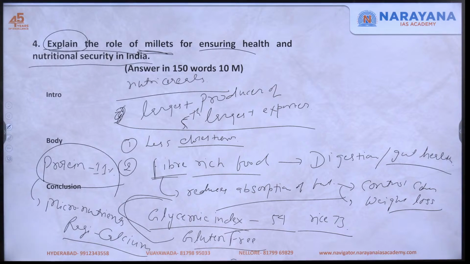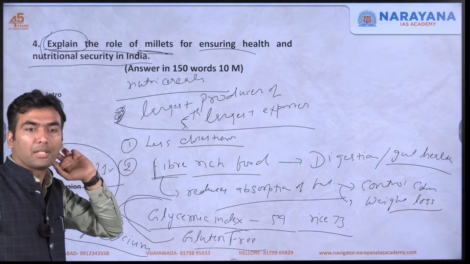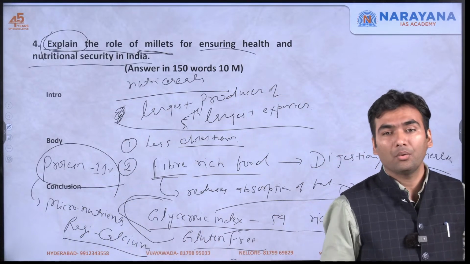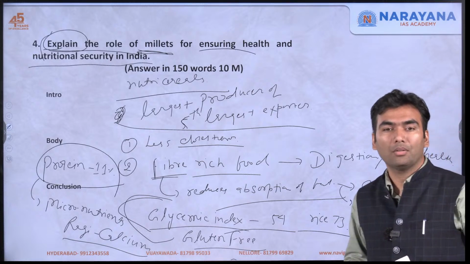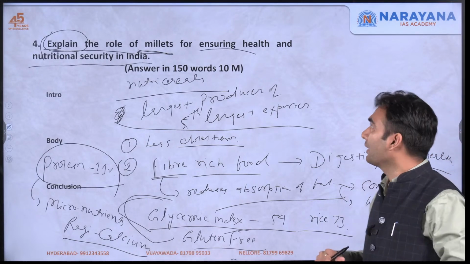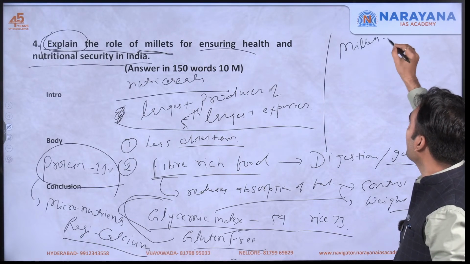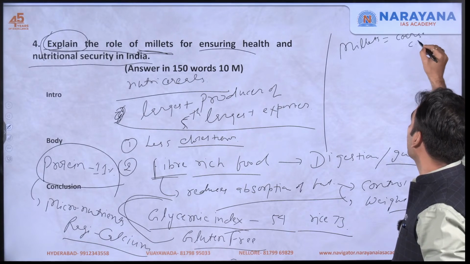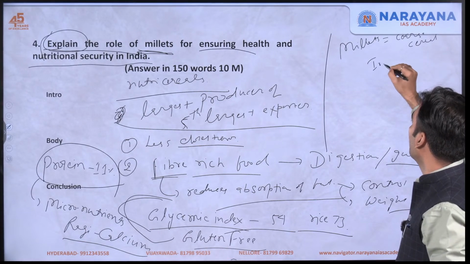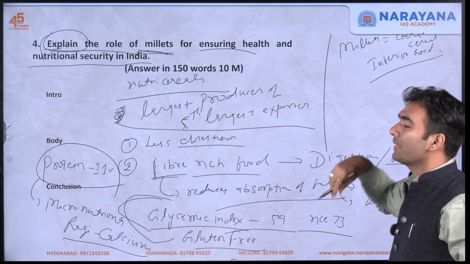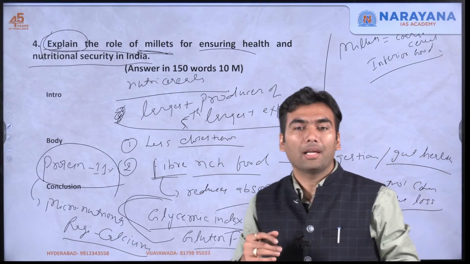And in the next part, in the conclusion, since it is only asking for explanation, we need not be critical about what is the side effect of eating too much millet. We do not have to talk about those things. So in the next part, we shall talk about some challenges, that is, why people are not adopting. You can talk about that millets are considered coarse cereals, right? And coarse cereals have now become inferior goods. So as people's disposable income is increasing, people are consuming less millet.